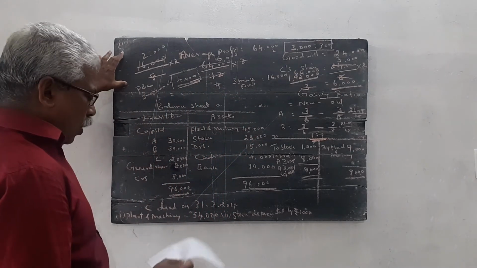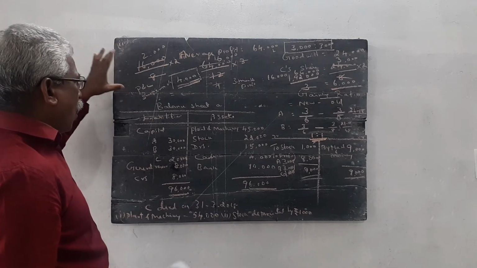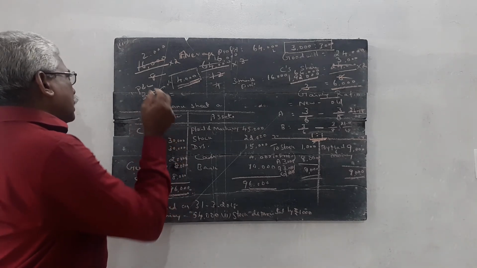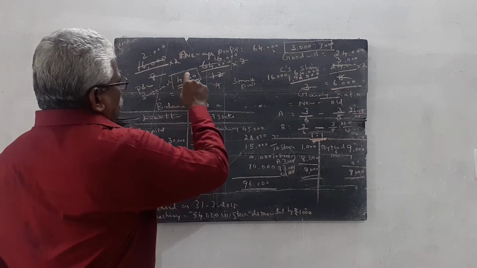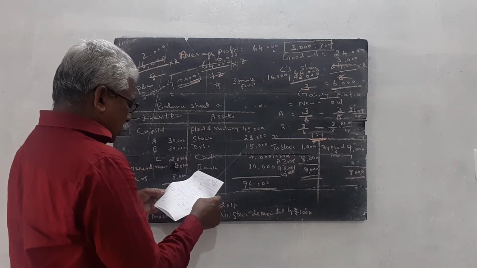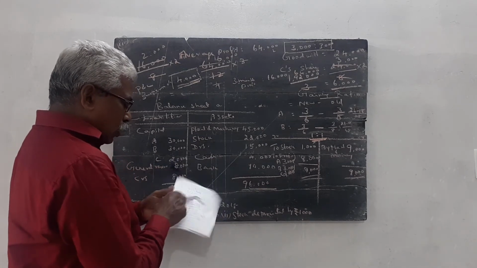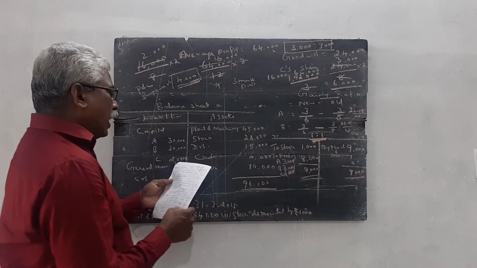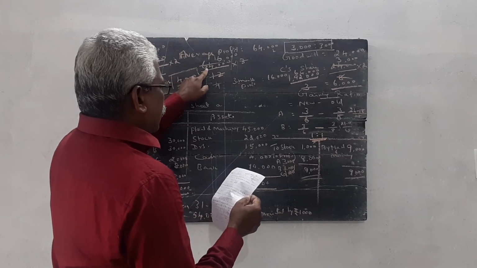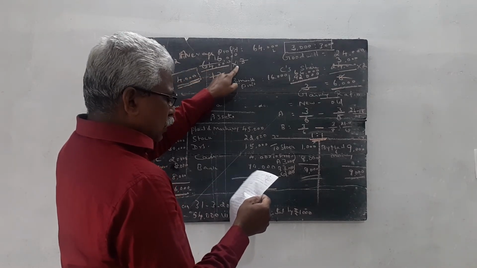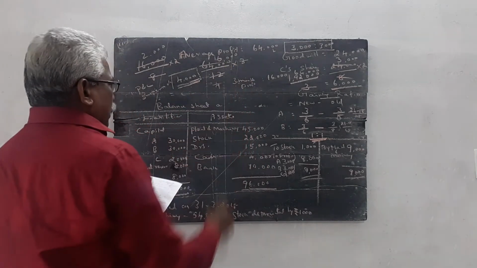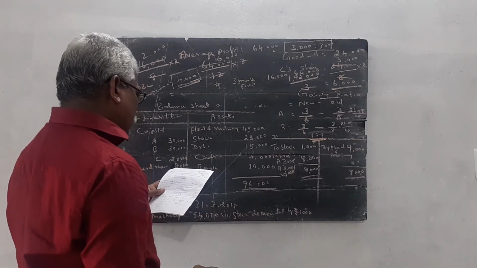Then the next point: how do you calculate the share of profit that goes to C? That means C's executor. The total profit for the last 3 years is 66,000 plus 60,000 plus 66,000, so the total is 1,92,000. 1,92,000 divided by 3 is equal to 64,000. The 3 months' profit is 16,000 rupees.